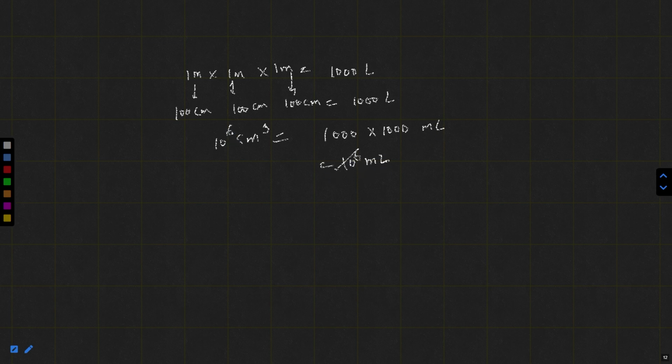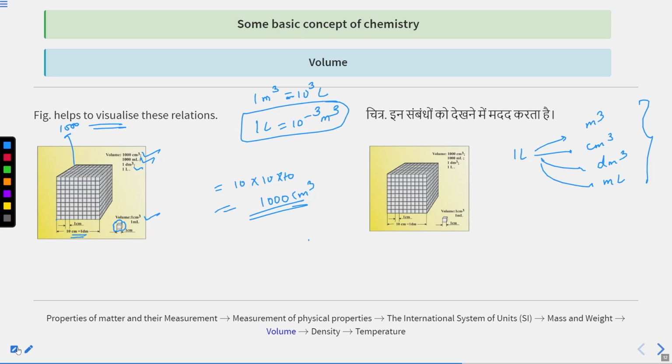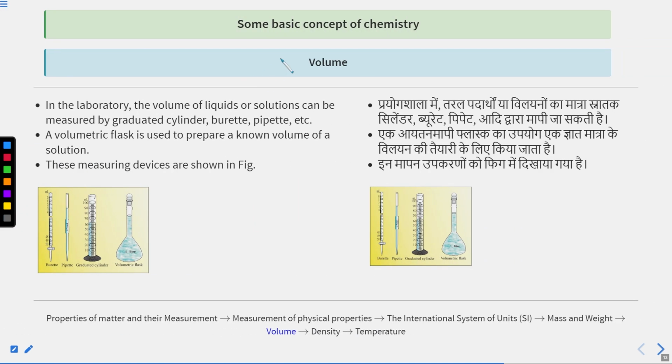So 10 raised to 6 cancels. 1 centimeter cube is equal to 1 milliliter. You can say 1 centimeter cube is equal to 1 milliliter as well. That's why 1000 centimeter cube is equal to 1000 milliliter. Let's move to the next.